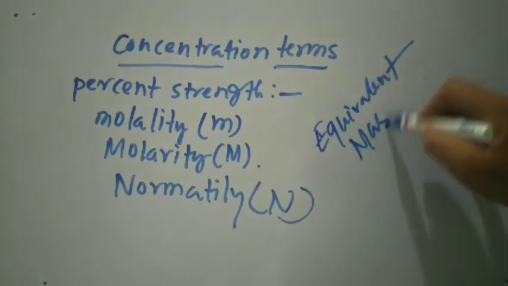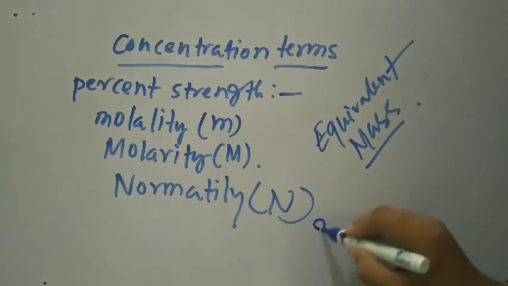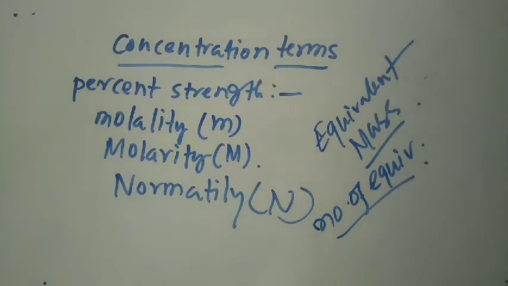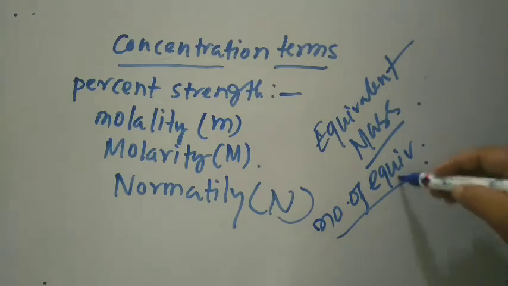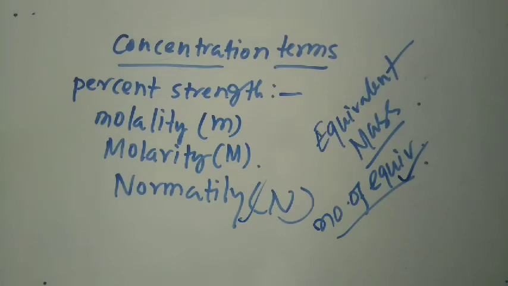equivalent mass. So how to find equivalent mass? What is the number of equivalents? Like the number of moles, we have the number of equivalents. I have already discussed how to find the equivalent mass and the number of equivalents, and if you can find them, then you can easily calculate the normality by putting the value of the number of equivalents in the formula.